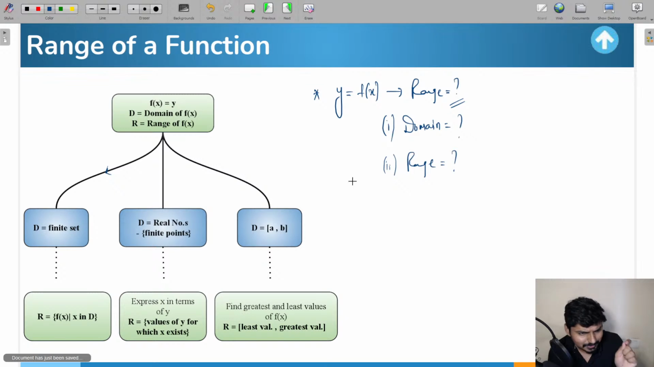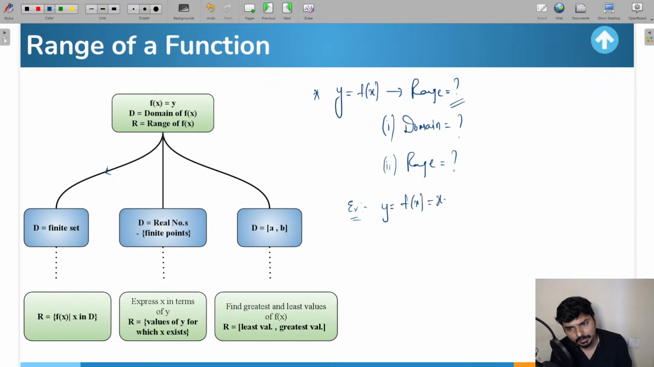Let me give you a small example, guys. So let us go with this example. Let us say y is equal to f of x equal to x plus 1. A function is given to you in this way. Now the domain is given. Let me take a restricted domain, which will be 1, 2, 3. This will be your domain. It is asking you to find the range. What is going to be the range of this function?